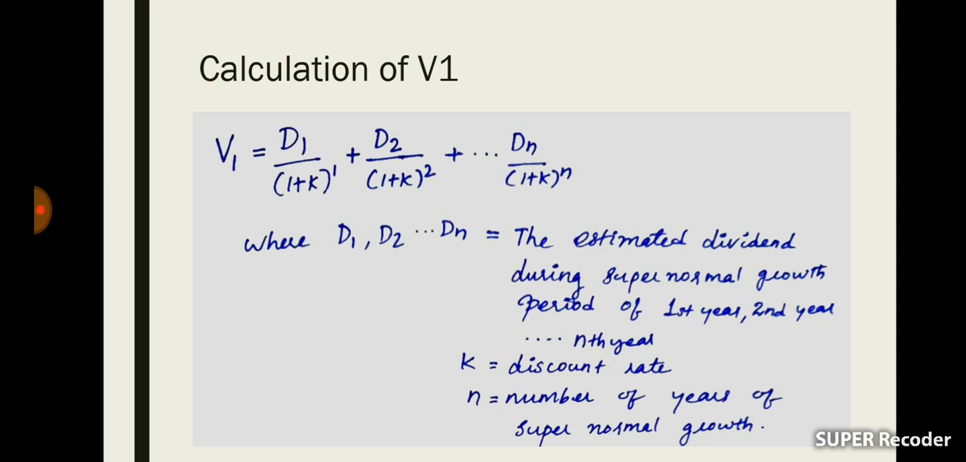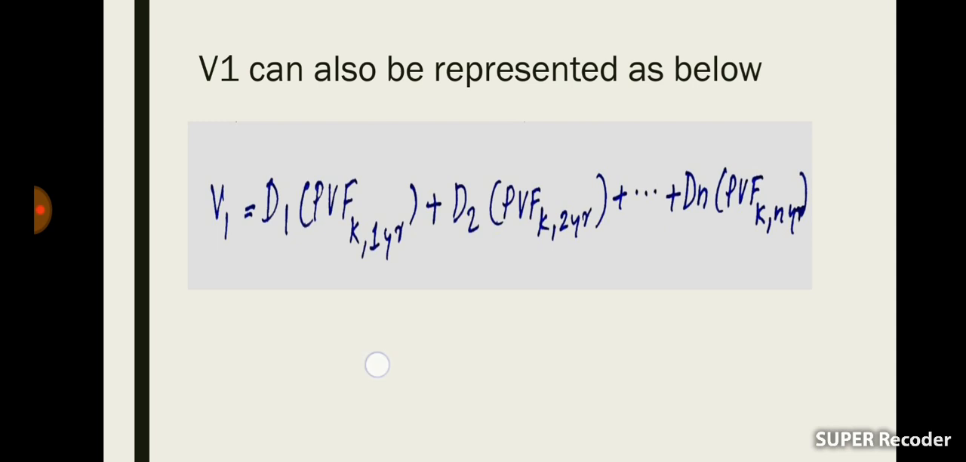V1 can be represented like this also. For calculating present value of dividends, we can multiply the present value factor with the dividend amount, then we will get the present value. So we can apply this equation also for calculating V1. That is, V1 is equal to D1 into present value factor at K rate in first year, plus D2 into present value factor at K rate second year, plus etc., Dn into present value factor at K rate nth year. So we have calculated V1.